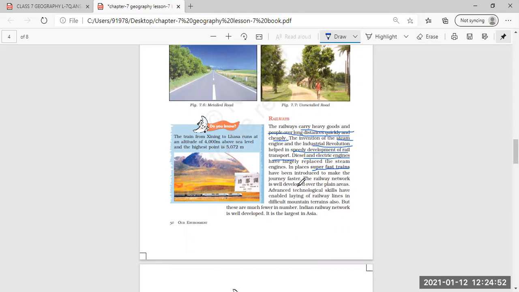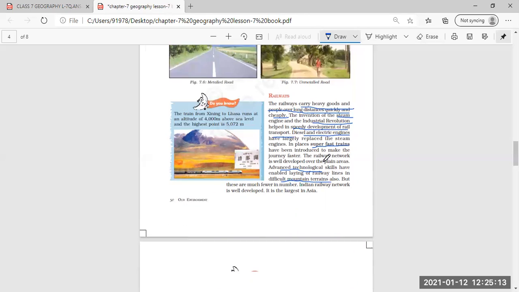Now, railway networks are well developed in the plain areas, but nowadays, with advanced technology, we can say that these railway tracks can also be built on difficult land, that is mountains, hilly regions, and all hilly areas.